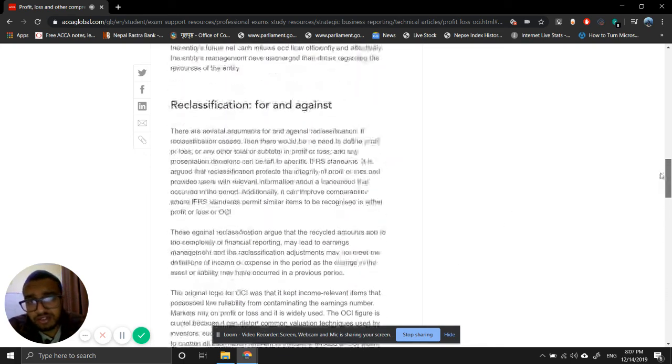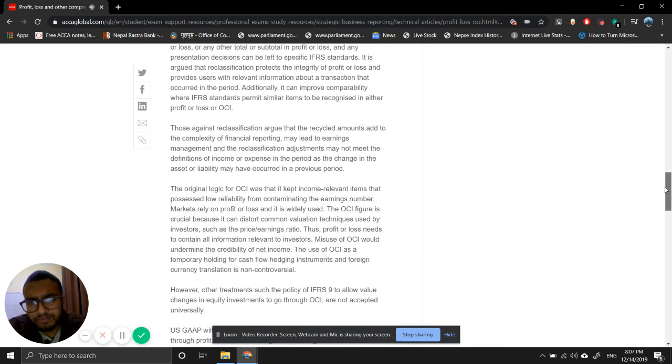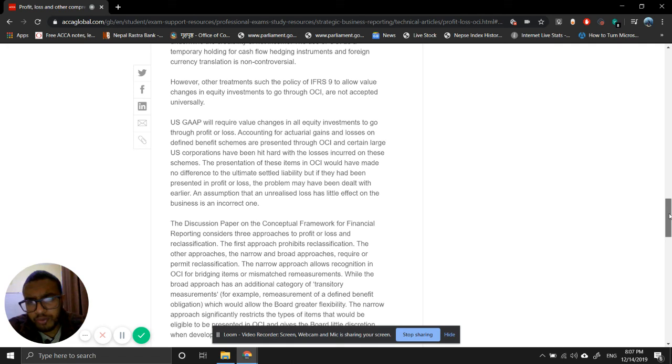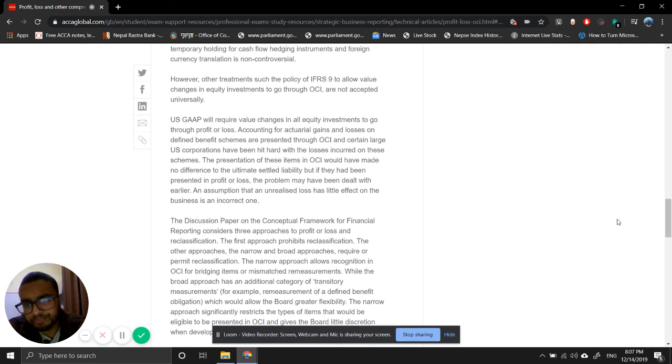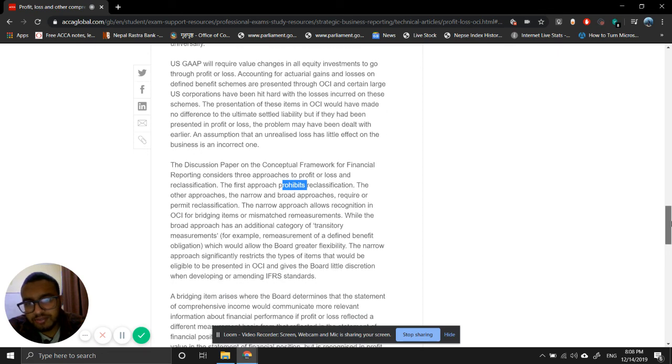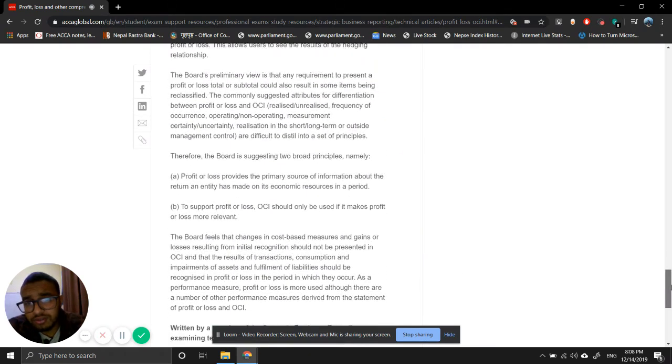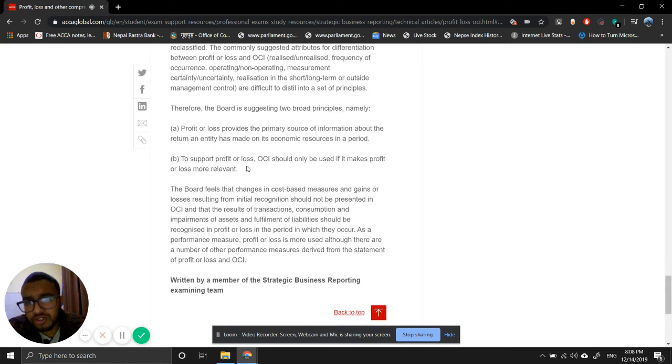So there are three approaches that we need to remember: one is broad, one is narrow, and the other is prohibit. The most important thing that we need to remember is that profit or loss provides the primary source of information about the return an entity has made on its economic resources in a period, and to support profit or loss, OCI should only be used if it makes profit or loss more relevant.